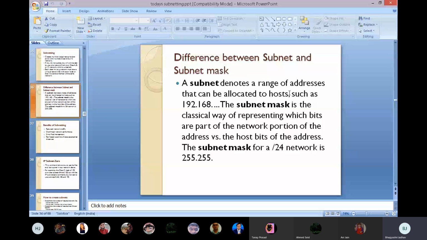Means a subnet denotes the range of addresses that can be allocated to hosts, and the subnet mask gives us detailed information about which part is for network and which part is for host. The subnet mask for a /24 network is 255.255.255.0.